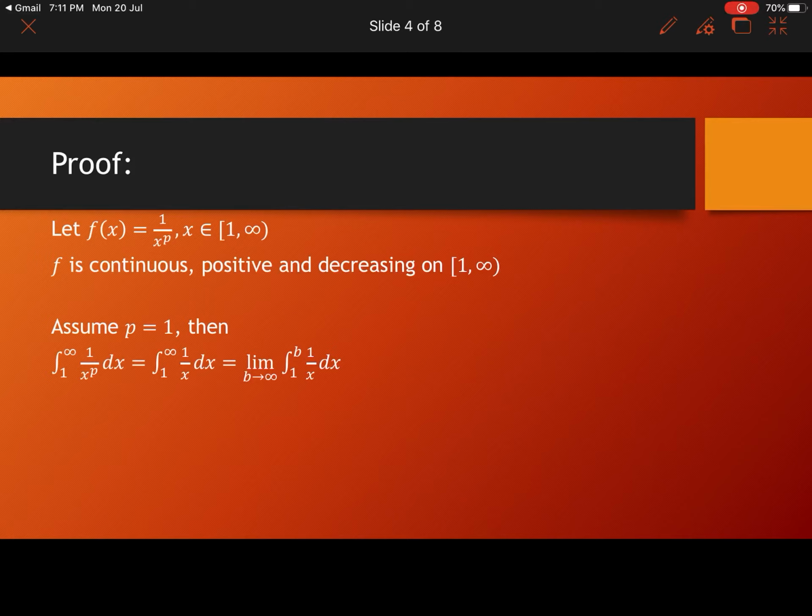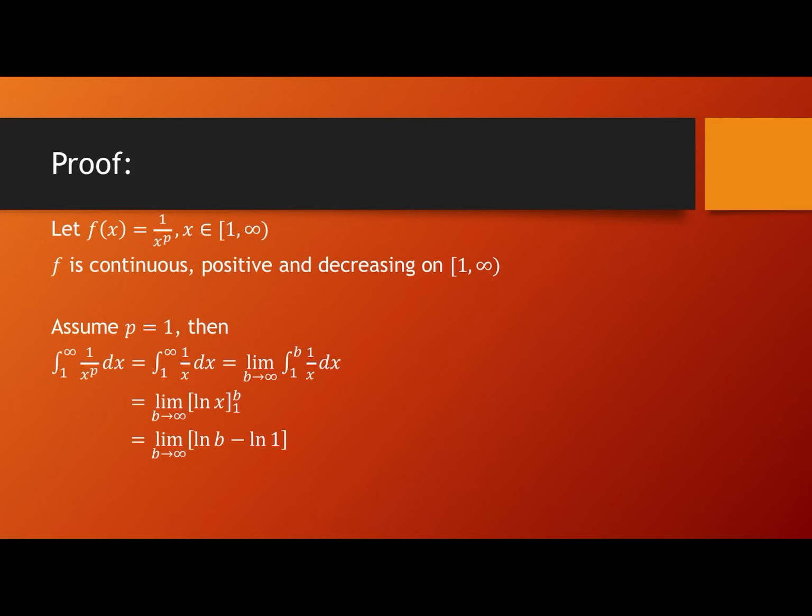Now I am taking p equal to 1. Then integral 1 to infinity 1 by x raised to p dx will be integral 1 to infinity 1 by x dx, which is equal to limit b tends to infinity integral 1 to b 1 by x dx. And integral of 1 by x is log x, so this will be limit b tends to infinity log x between limits 1 to b, which is limit b tends to infinity log b minus log 1.